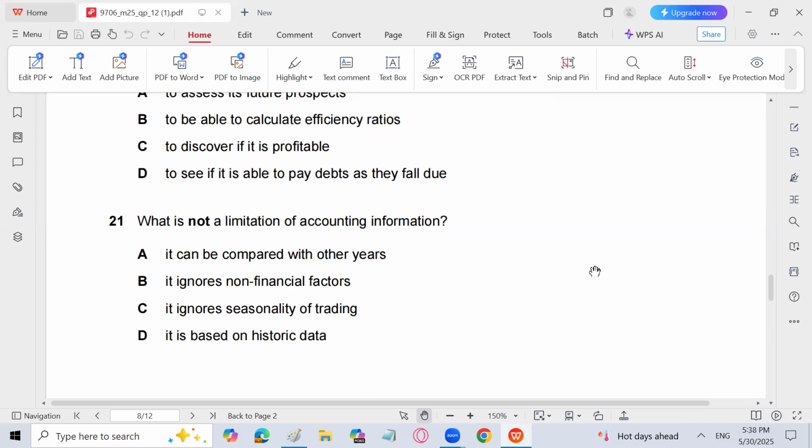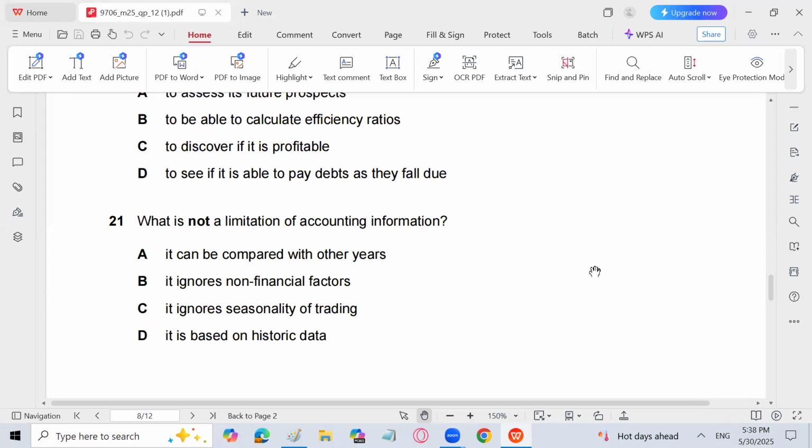It is an advantage of accounting that results can be compared with the previous year, with a similar business, or with the industry average. So A is not a limitation. It is a benefit of accounting information. But non-financial factors we do ignore. We just talk about numbers and historic data. It talks about the past. And seasonality we never take into account.